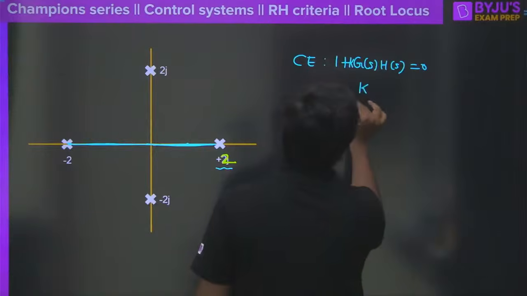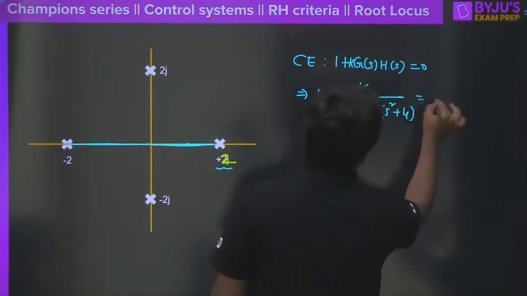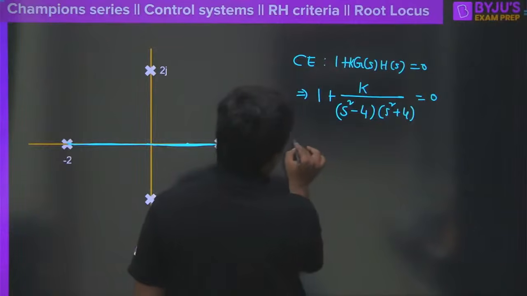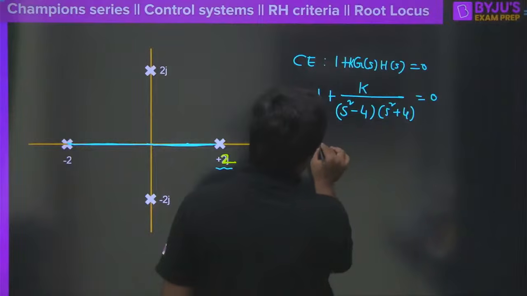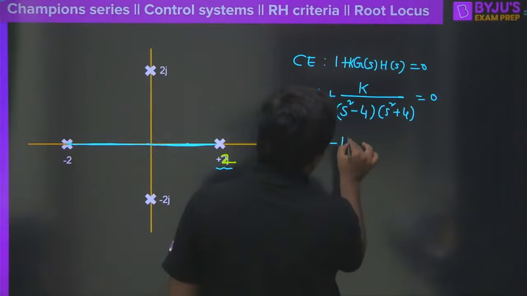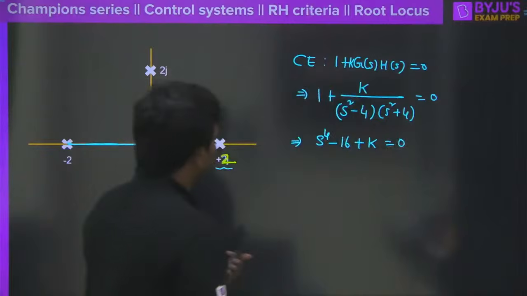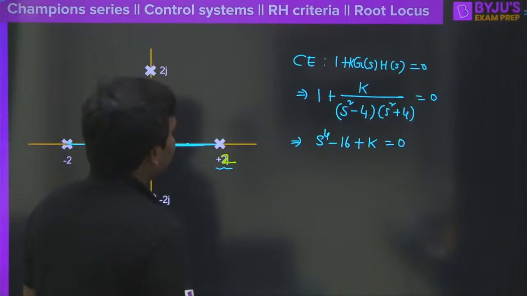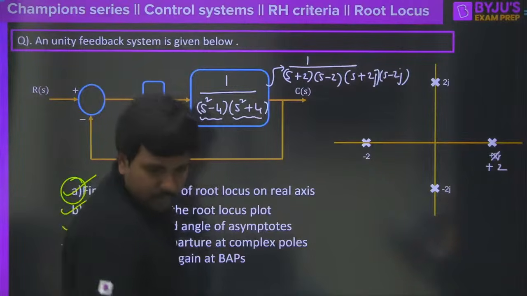What should I say here? 1 plus k divided by s square minus 4 into s square plus 4, that would be equal to 0. That is what we have seen here. Correct? So from here, this is going to be s power 4 minus 16 plus k equal to 0. Am I right? Or somewhere it is missing here. So this is all the way we got s square minus 4 into s square plus 4.